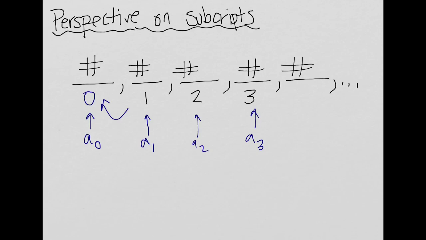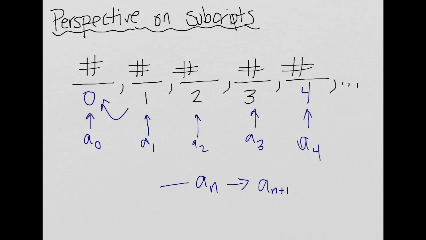Alright, and likewise over here, if this is 1, 2, and 3, and then I've got a blank that I haven't labeled, this one would be my next one in line, my fourth term, so this one would be A sub 4. So what I'm doing to get from one subscript to the next is I'm just adding 1. So for instance, to get from A sub n to the next term, I would add 1 to the subscript, which is n, so it would be A sub n plus whatever that n is, plus 1.